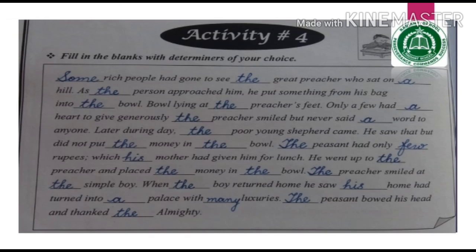The preacher smiled at the simple boy. When the boy returned home, he saw his home had turned into a palace with many luxuries. Now here the appropriate determiner is many luxuries. If you put few or a few, that will be wrong, because according to the story, his palace is filled with many luxuries. The peasant bowed his head and thanked the Almighty.